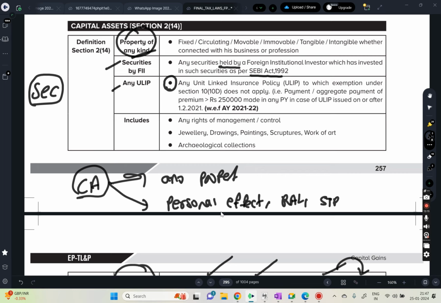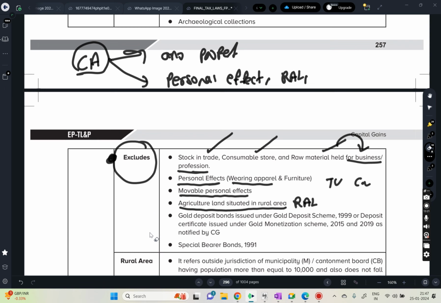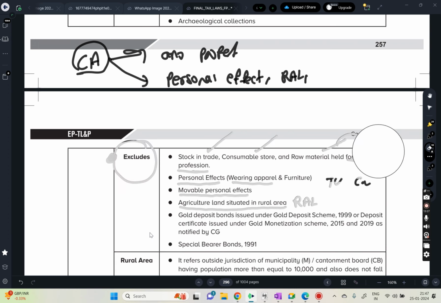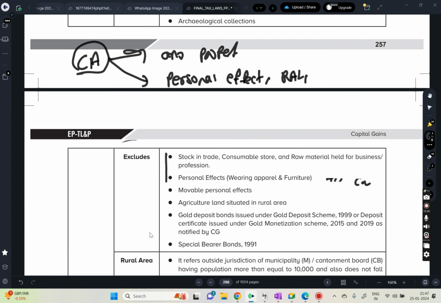And stock in trade or raw material which are related to the business or profession. Right. So guys, do I need to waste my time on this, or do you understand what exactly is not a capital asset, whatever we discussed, this part? Tisha? Yes, sir, understood.